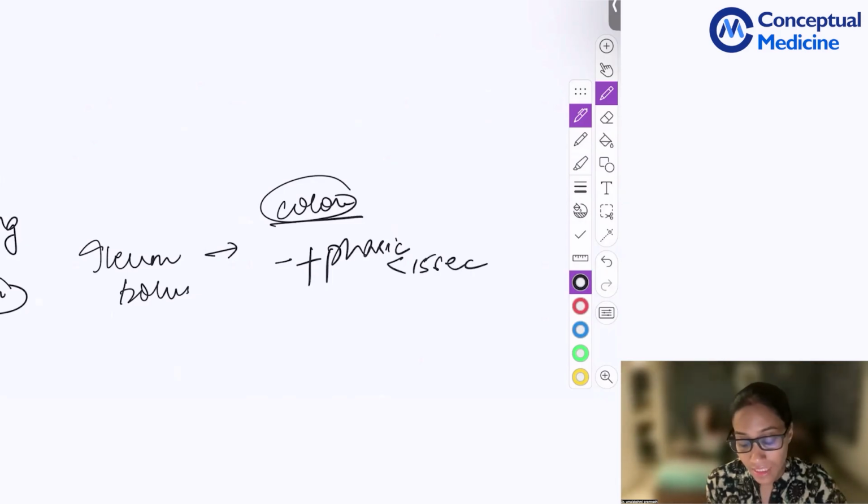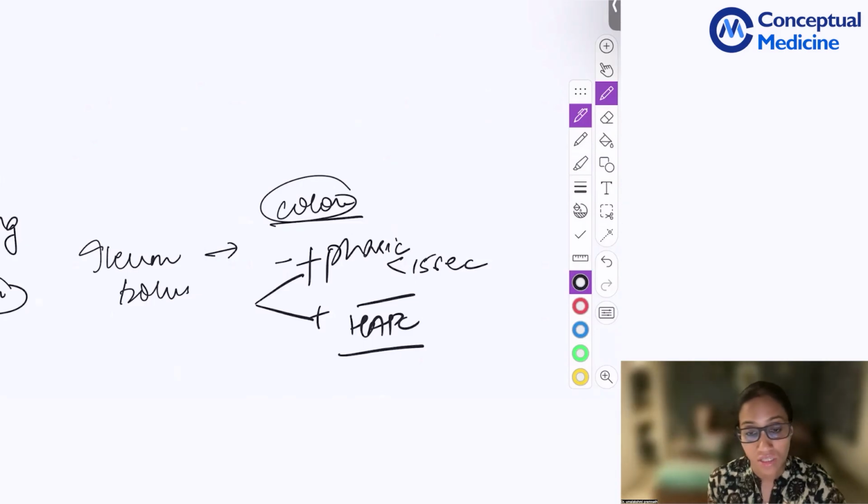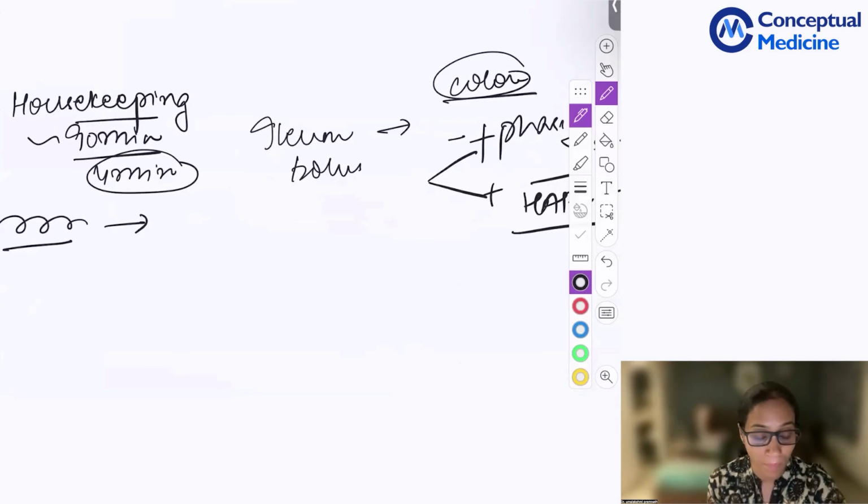Less than 15 seconds. Apart from that, you also have the second one, that is the high amplitude propagatory contractions. Like the name suggests, HAPC, high amplitude propagatory contractions. High amplitude, which means more than 75 mm. So in your small intestine, you have your migratory motor complex and you have the phasic.